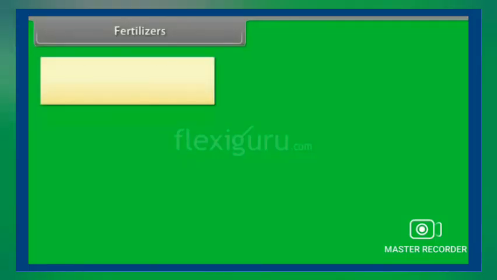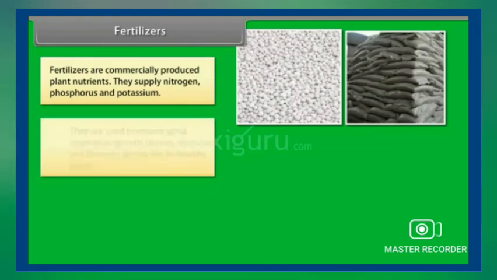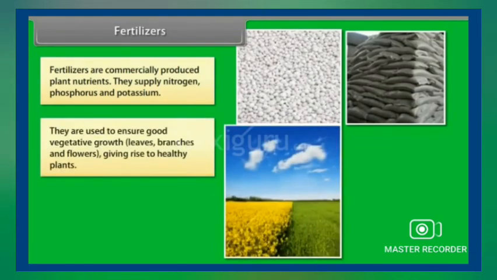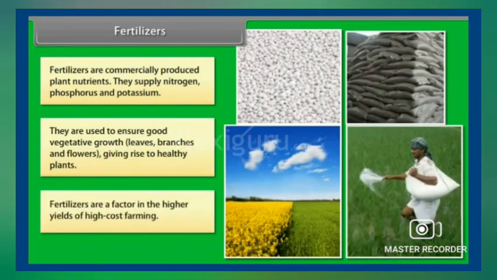Now let us see fertilizers. Fertilizers are commercially produced plant nutrients. They supply nitrogen, phosphorus, and potassium. They are used to ensure good vegetative growth, that is, leaves, branches, and flowers, giving rise to healthy plants. Fertilizers are a factor in the higher yields of high-cost farming.